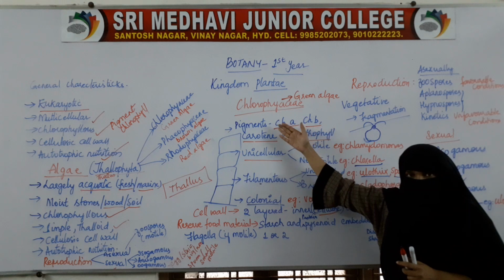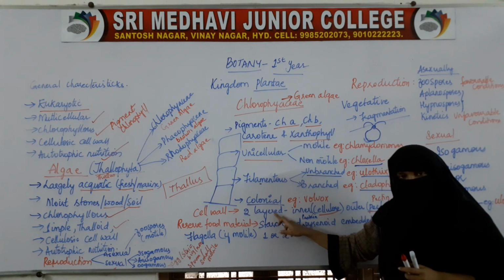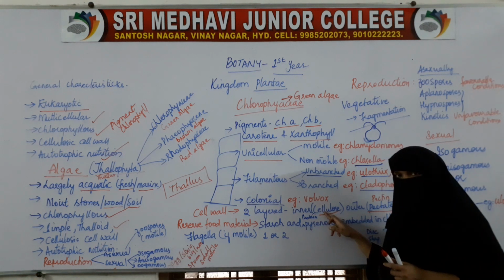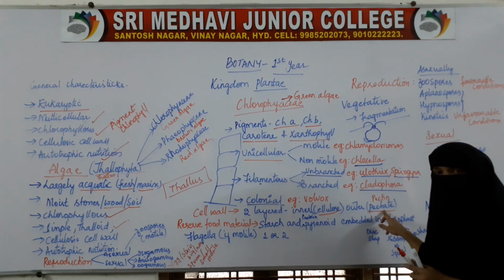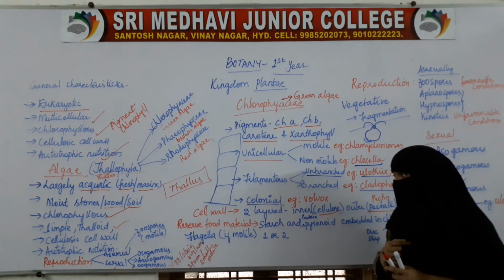In the members of Chlorophyceae, the cell wall is 2 layered. The inner cell wall is made up of cellulose and the outer cell wall is made up of pectin. It is a pectate cell wall, a cellulosic cell wall. So, 2 layers are present.